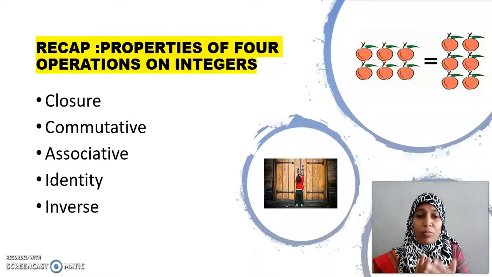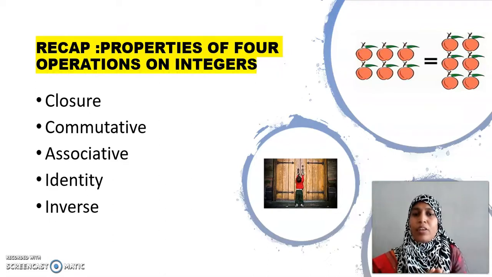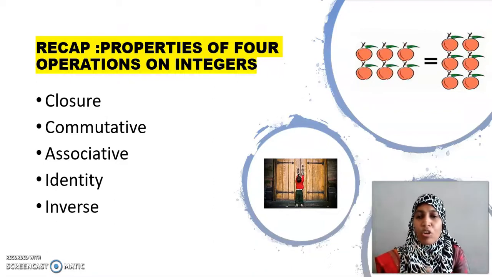Now at this juncture I will put you one question. What is the additive identity for integers? Excellent my dear children, it is 0. What is the multiplicative identity? Yes, well done, it is 1. Well done my children. Hope you could recall all these things.